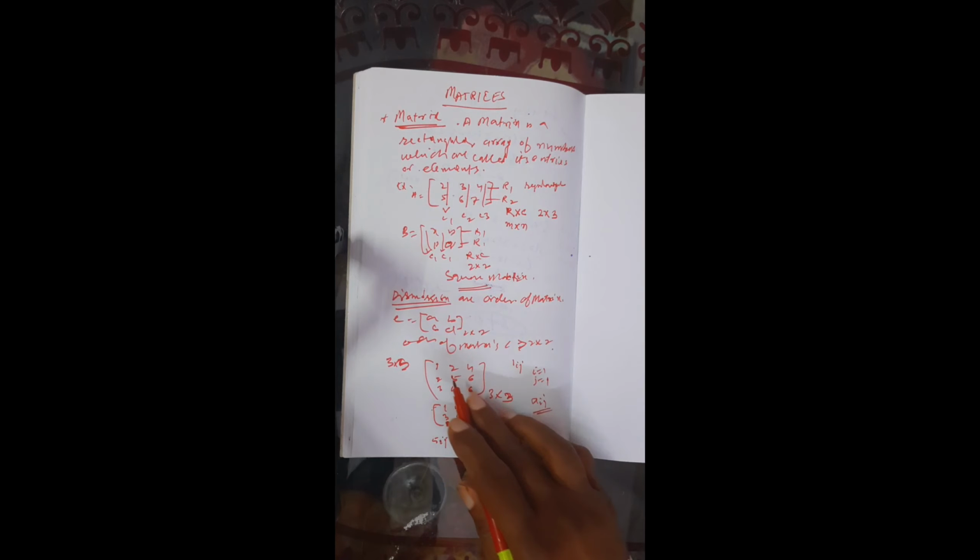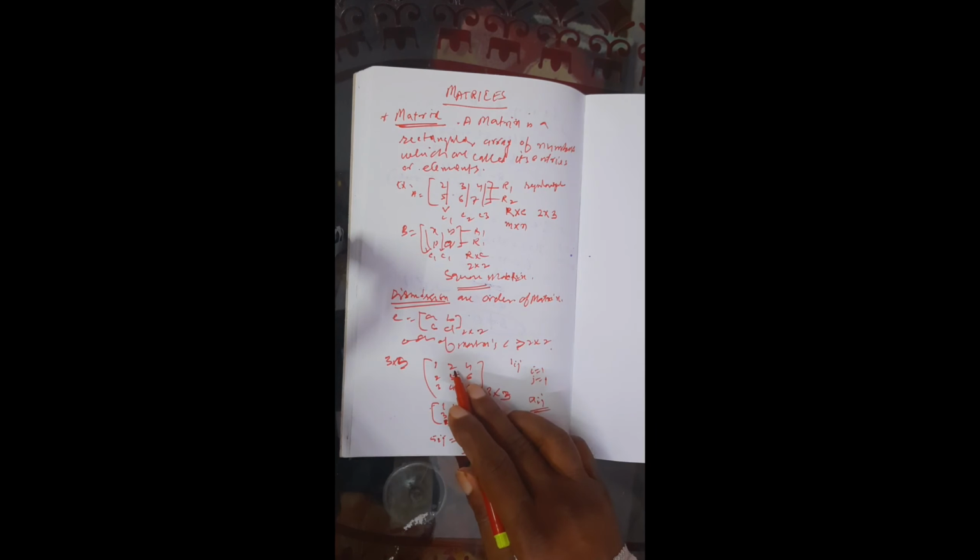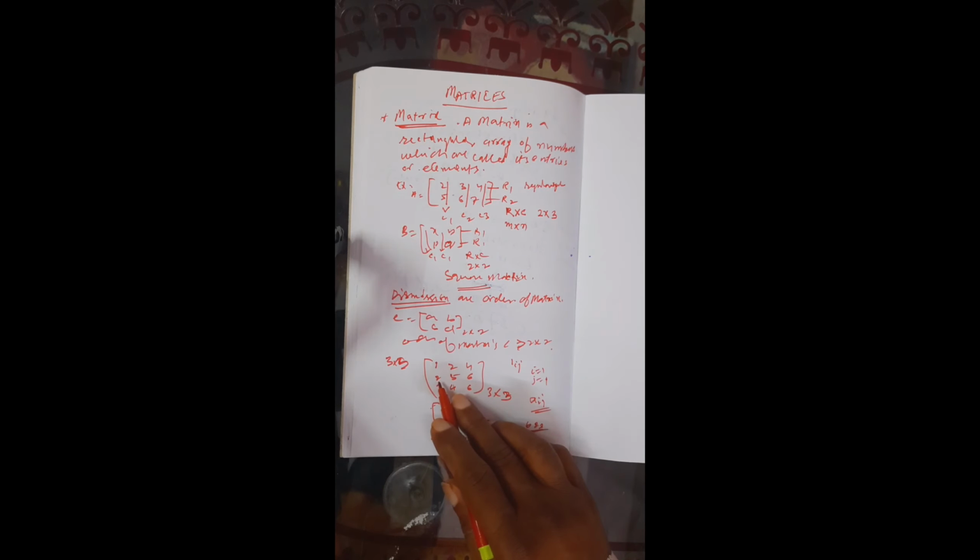So, each element like that is a number belonging to the ij position. i and j we have to take from the order of the matrix: i is 1, j is 1; i is 1, j is 2; i is 1, j is 3; i is 2, j is 1; i is 2, j is 2; i is 2, j is 3, third column j.